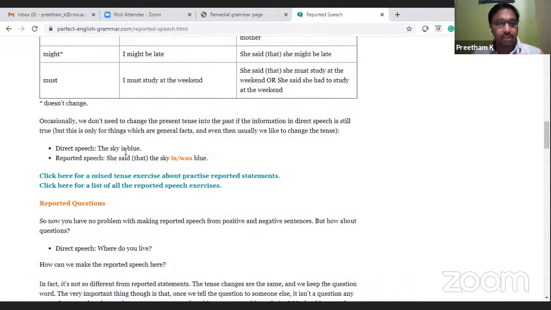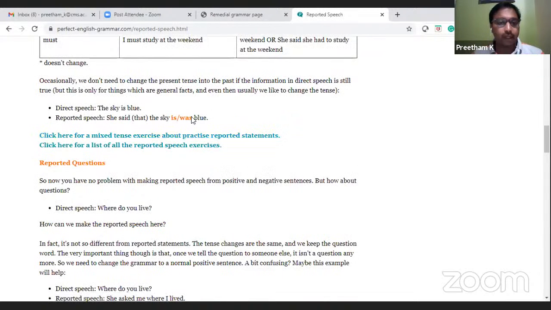Direct speech, another example, the sky is blue. She said that the sky is or was blue. So was is also incorrect to a certain extent because you also say the sky is blue, because the sky keeps on changing. At times it could be dark gray. For that, in that context, they have used was. When it comes to a universal truth like the sun, it retains the same sentence.